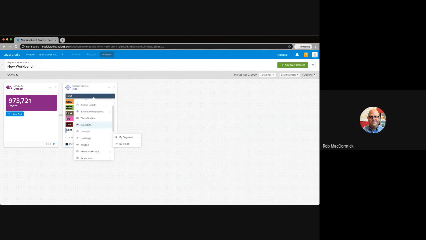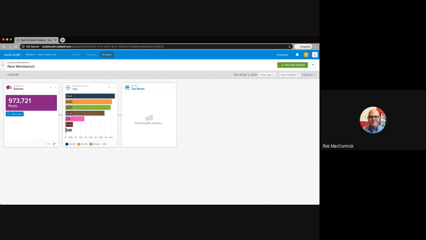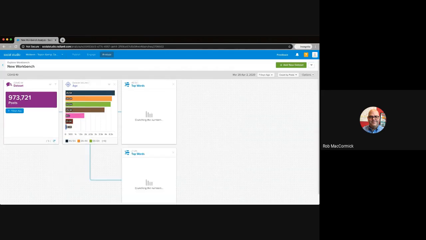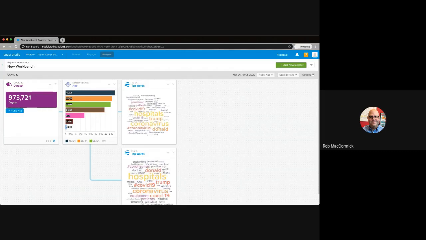Maybe we'll take a look and see, what are the top words that are being mentioned, and maybe compare that to the folks who are 21 to 24. And we might find that we're seeing a completely different story, just conversation-wise. So this is a really great way to kind of dig in and better understand your audiences and how they view things, and very helpful, obviously, with marketing, right, to see what kind of impact we've had with our campaigns and that sort of thing.